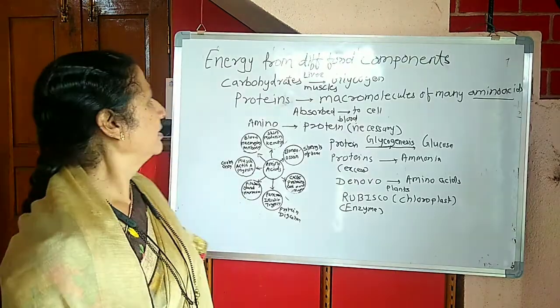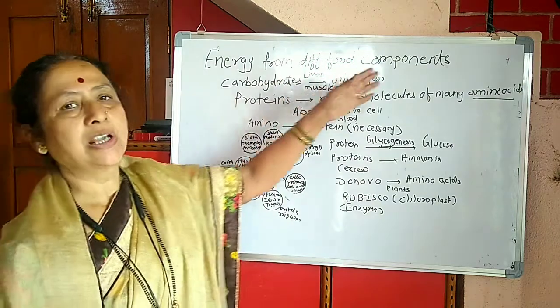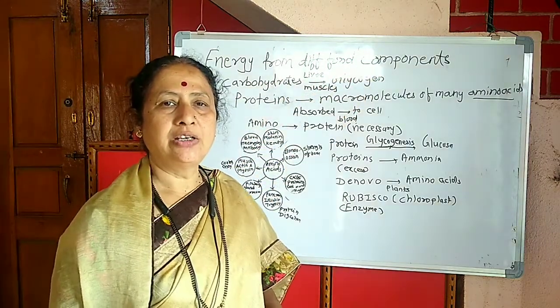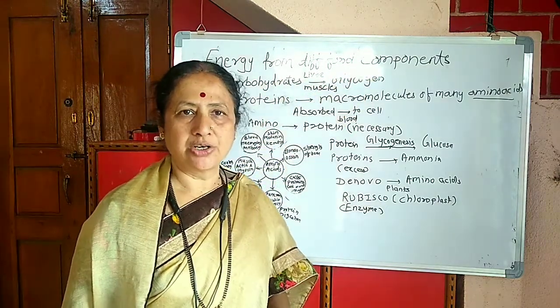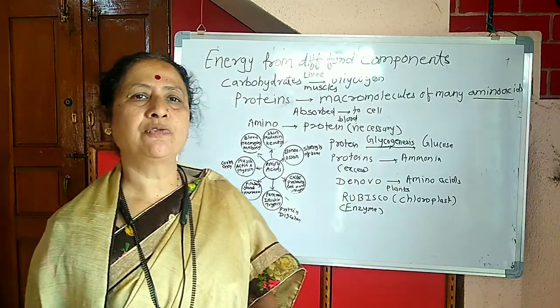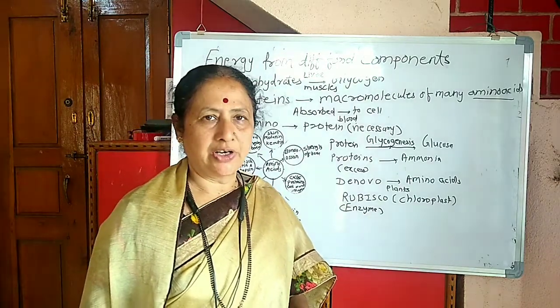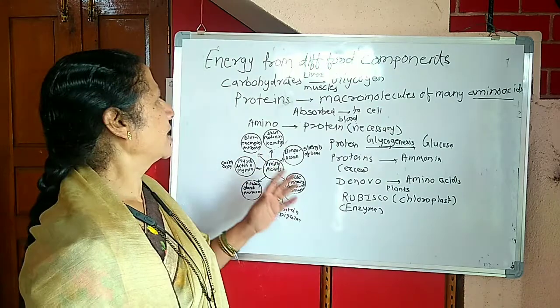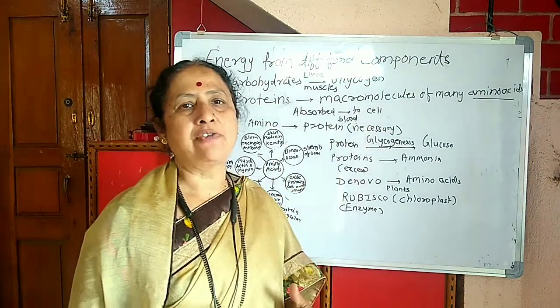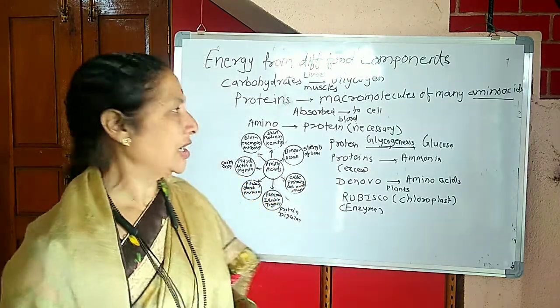Let us study energy from different components. We studied about the various nutrients that are very important for our body activities, out of which let us study how energy is derived from these nutrients.